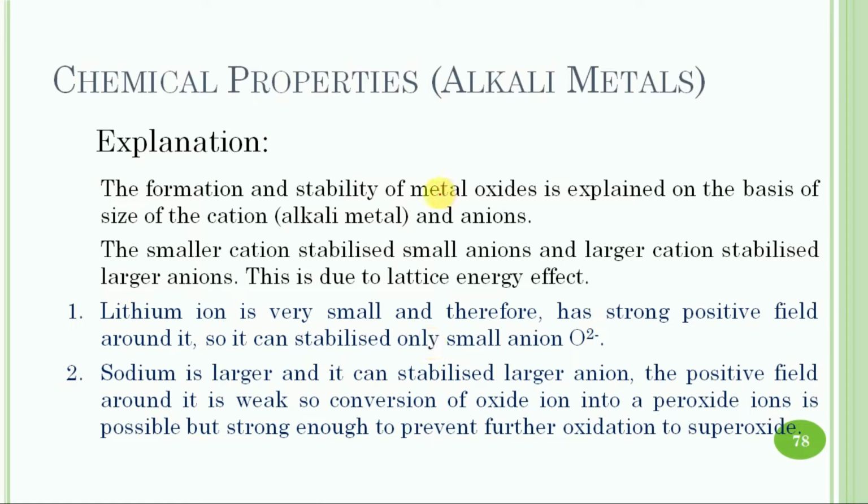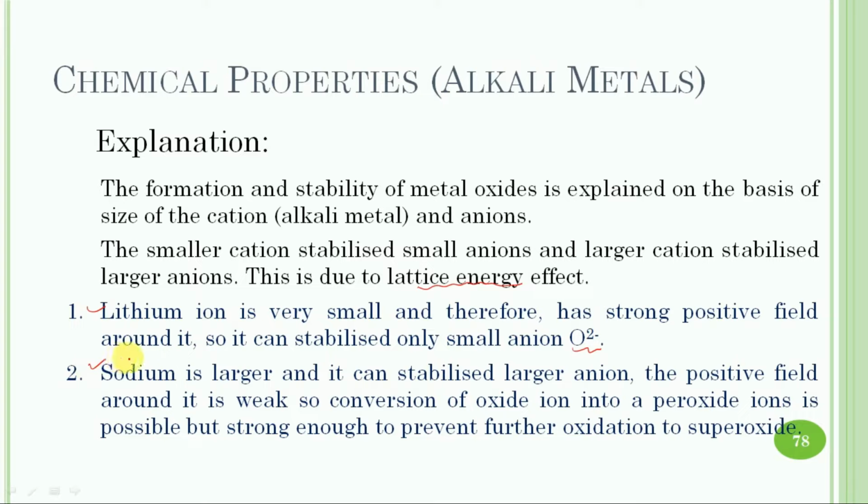The formation and stability of metal oxides is explained on the basis of the size of the cations and the size of the anions. It is a well-known fact that a small cation stabilizes a small anion and a larger cation stabilizes a larger anion, due to the lattice energy effect. Now in the case of lithium, lithium is very small in size and therefore has a strong positive field around it, so it can stabilize only the small anion, that is O2-, leading to the formation of normal oxides.